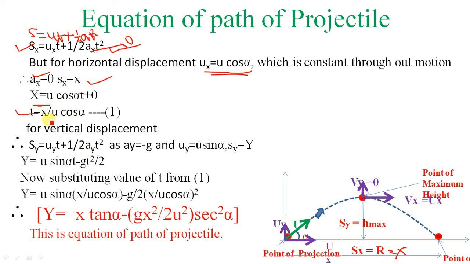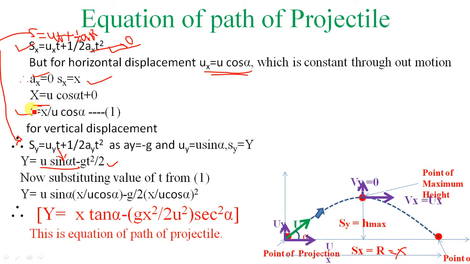So this is t. Now for the vertical displacement, by the same equation, I am going to use it in the other direction. s_y is equal to u_y t plus 1 half a_y t square. Here s_y we can call y, that is the vertical displacement. What is u_y? It is u sin alpha, the vertical component of velocity. Now here a_y is minus g, so minus g t square by 2. Okay, this equation we have got.